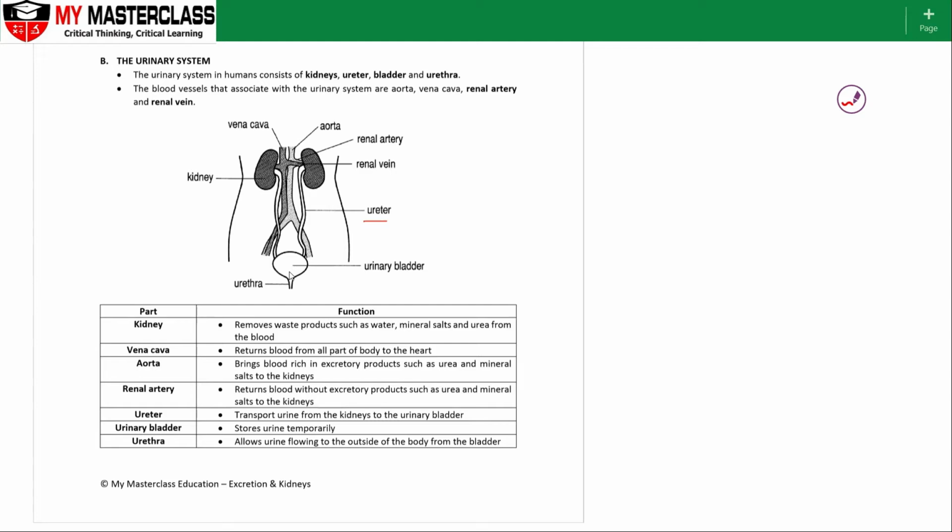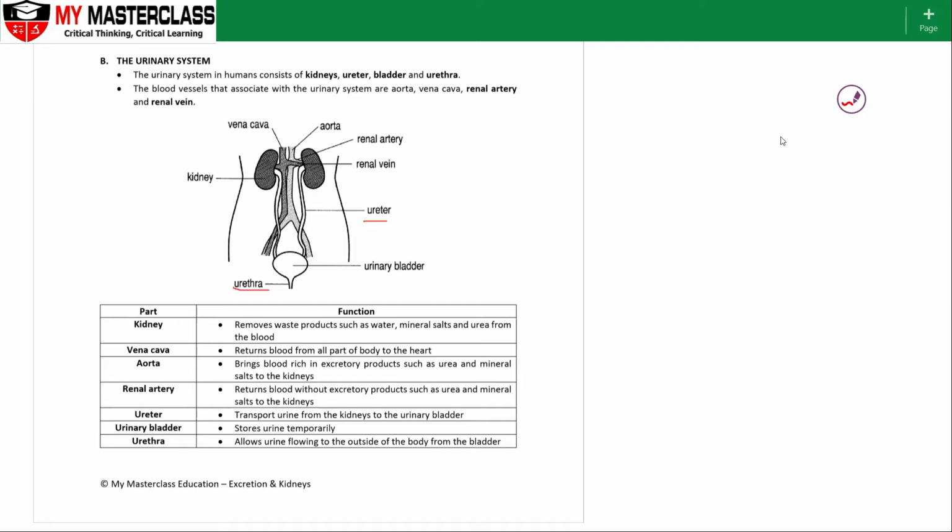So the urinary bladder itself will then empty out into the surroundings through the urethra. Okay, so the ureter exists in both males and females, likewise the urethra as well, because it is required for normal processing of biological processes.